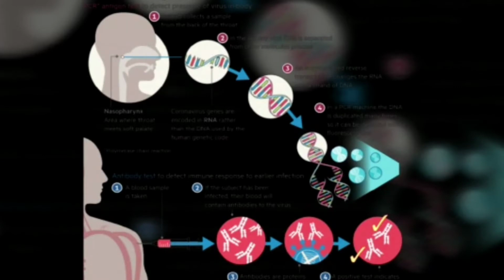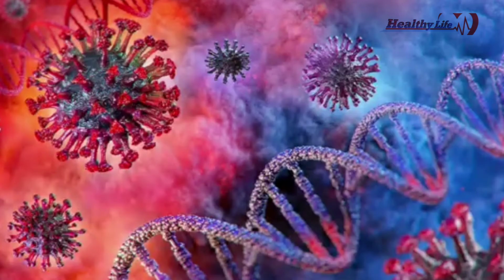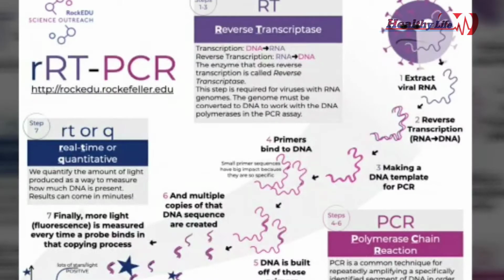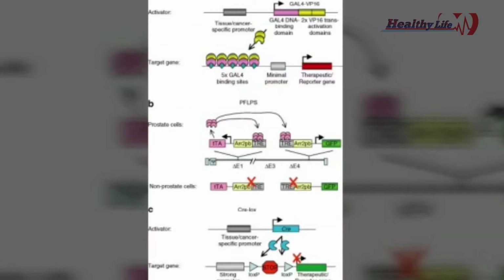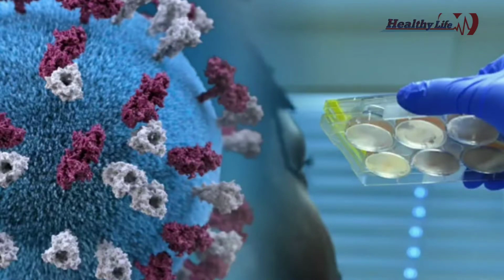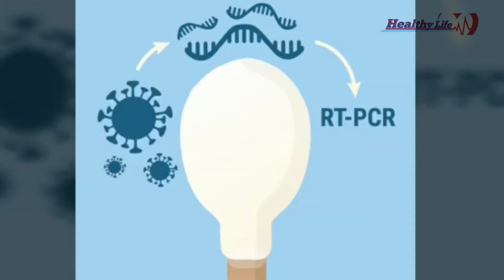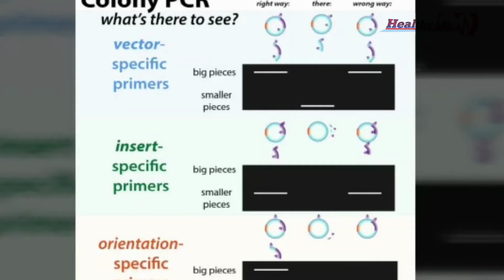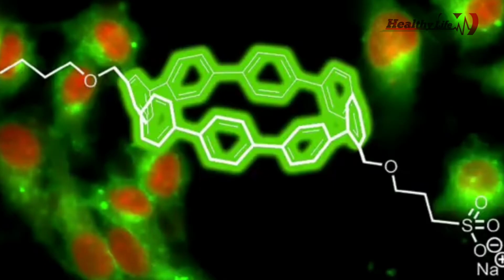But swabs from patients yield only a tiny quantity of RNA, which is not adequate for the testing process. To overcome this problem, the RNA, which is a single-stranded molecule and the genetic material of the virus, is converted into a two-stranded DNA using an enzyme. This process is known as reverse transcription. Researchers select specific areas in the genome that do not mutate rapidly as the virus evolves and create copies of these using the PCR process.